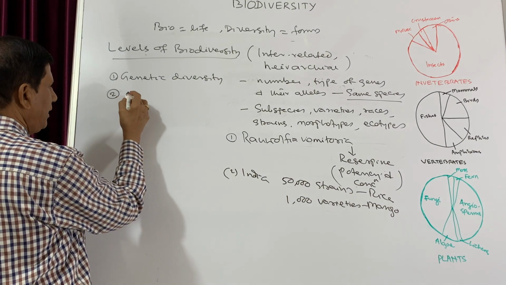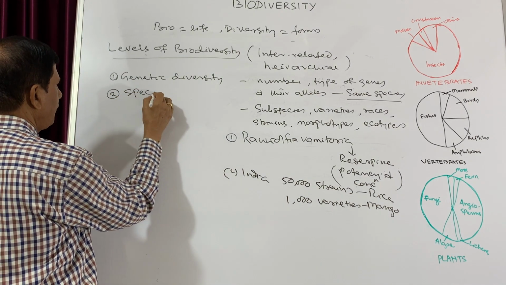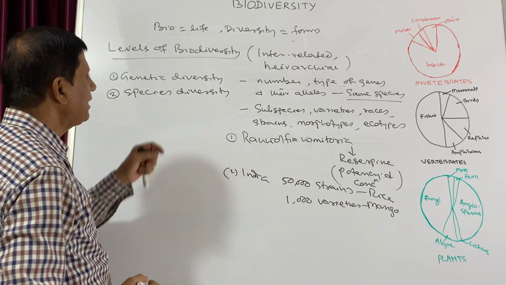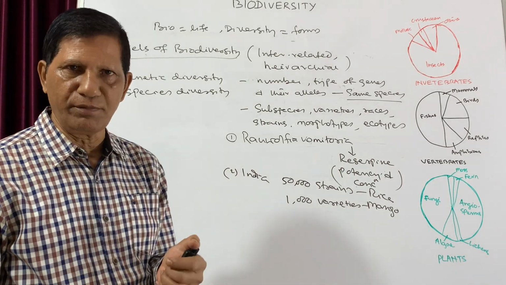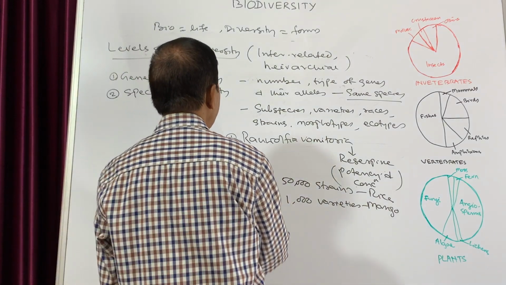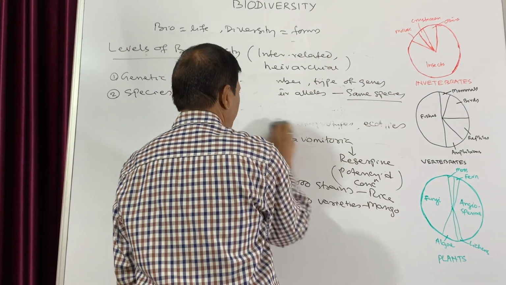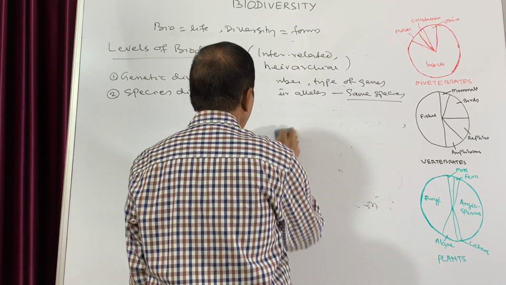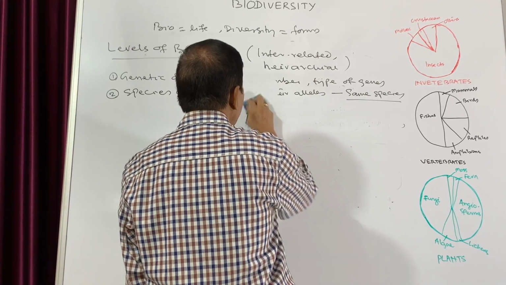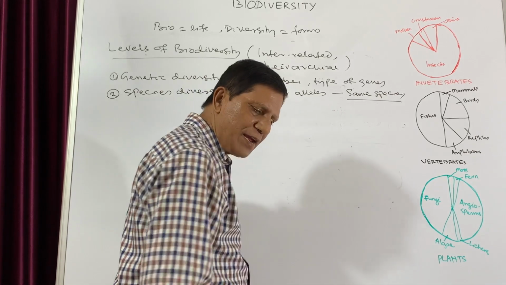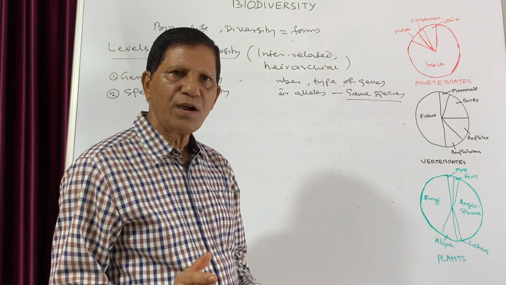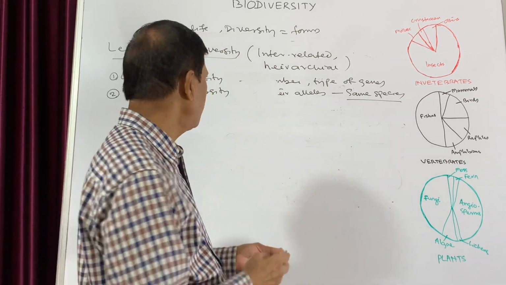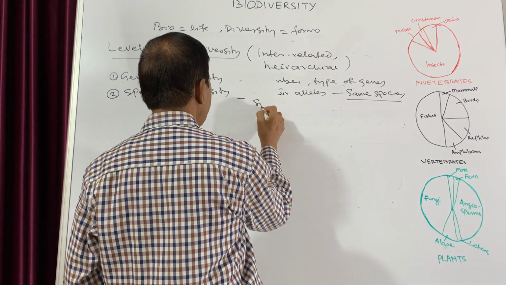Now come to the second one. The second one is species diversity, and it deals at the species level. The type and number of amphibians found in the Western Ghats are quite diverse in comparison to the Eastern Ghats. This deals at the species level.